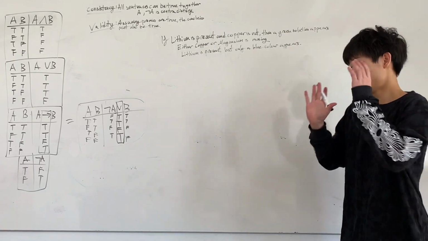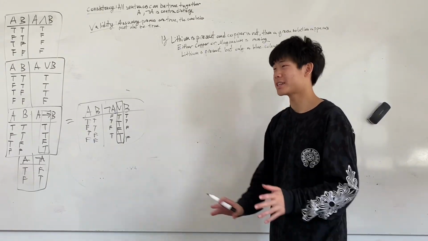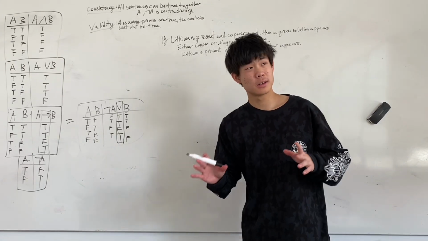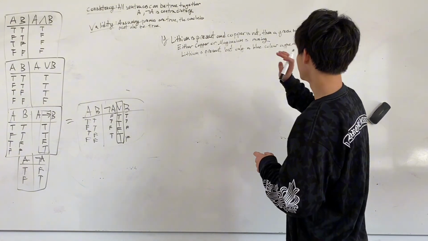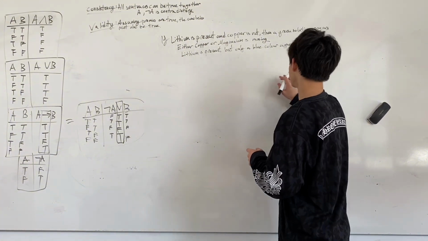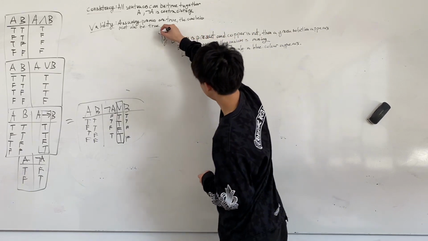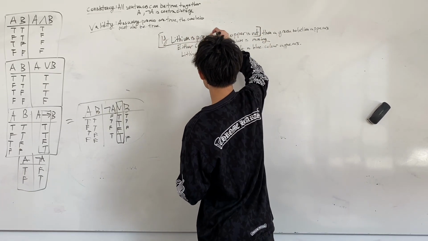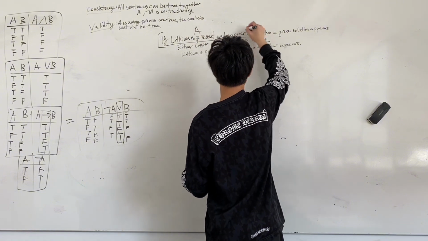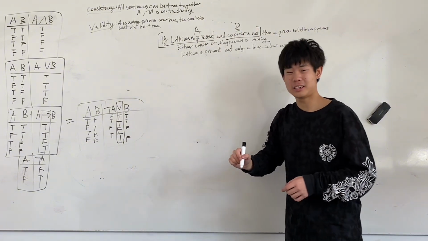Okay. First, what we want to do is translate this set of sentences into symbols. How do we translate the first one? If lithium is present and copper is not, then a green solution appears. So these two sentences, lithium is present, A, copper is not, B, need to come together.